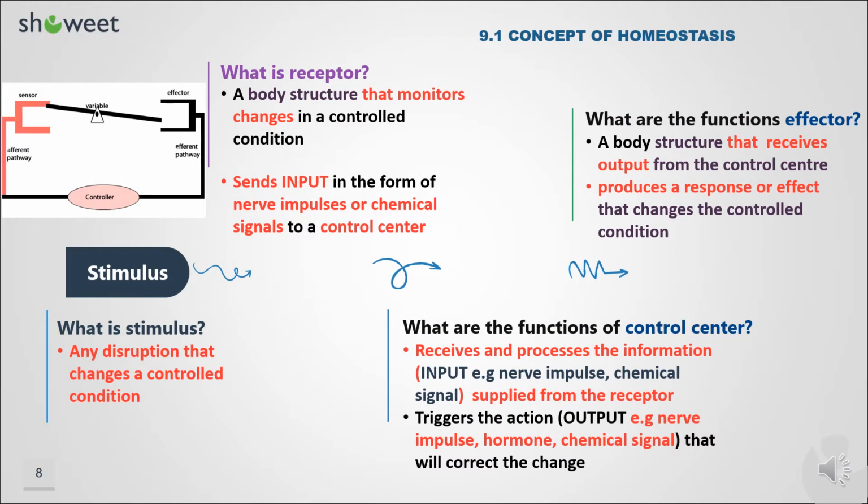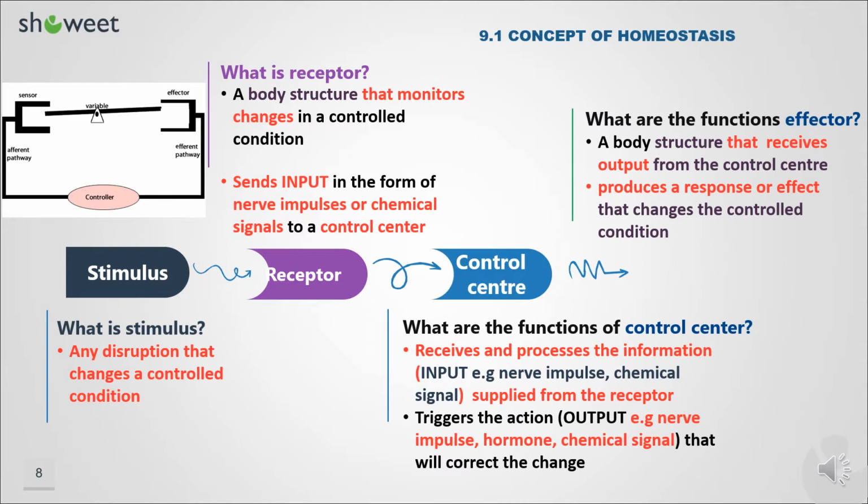What are the main components of homeostasis? Homeostasis involves three components: the receptor, the control center, and the effector. Each component has its function that relate with the other. The receptor receives stimulus or information on the changing environment, and the control center processes the information received by the receptor. And it is the effector that responds to the commands of the control center by enhancing or opposing the stimulus.